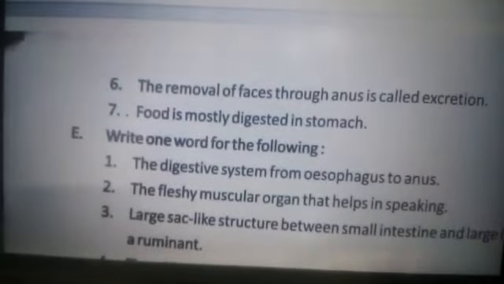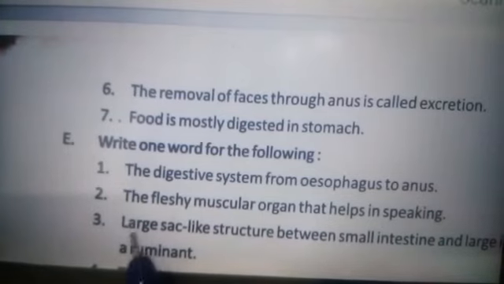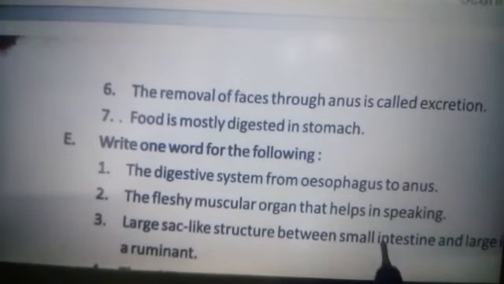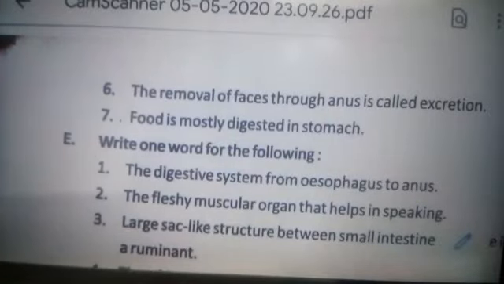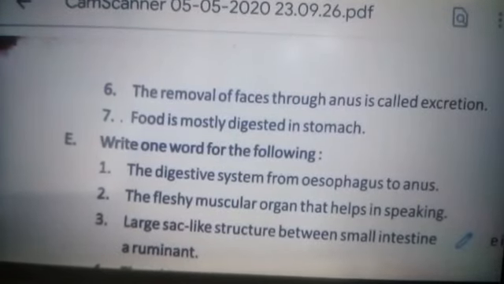Second, the fleshy muscular organ that helps in speaking, and the correct answer is tongue. The large sac-like structure between the small intestine and large intestine in a ruminant, and the correct answer is rumen. R-U-M-E-N.